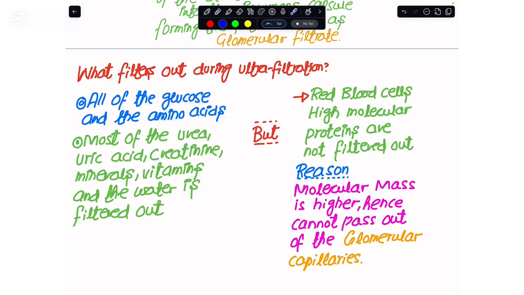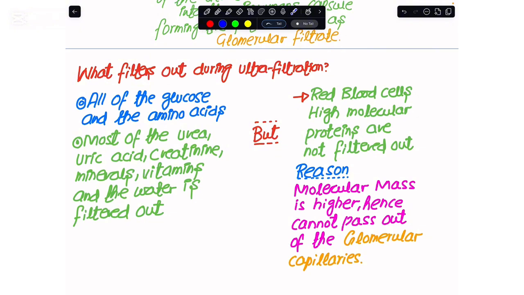But the red blood cells suspended in the plasma, and the high molecular mass proteins like the clotting proteins prothrombin and fibrinogen, are not filtered out. Since they have a high molecular mass, they cannot get out of the glomerular capillaries, so they are held back in the blood plasma.